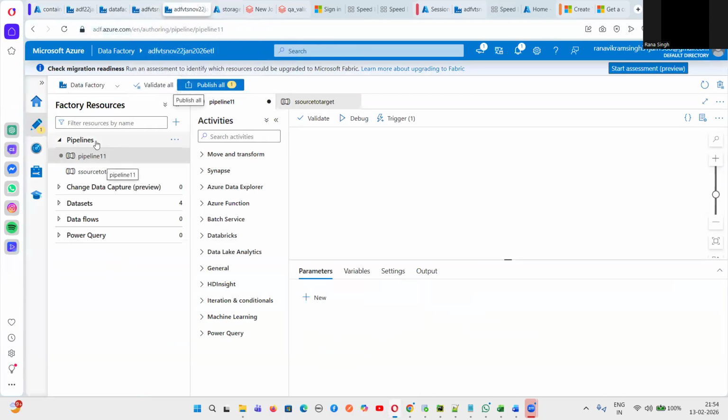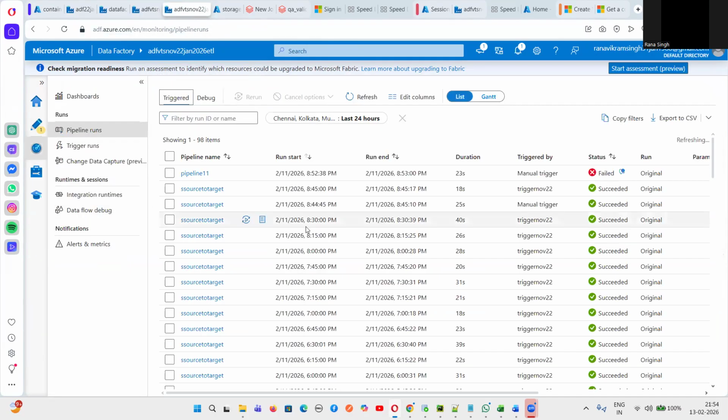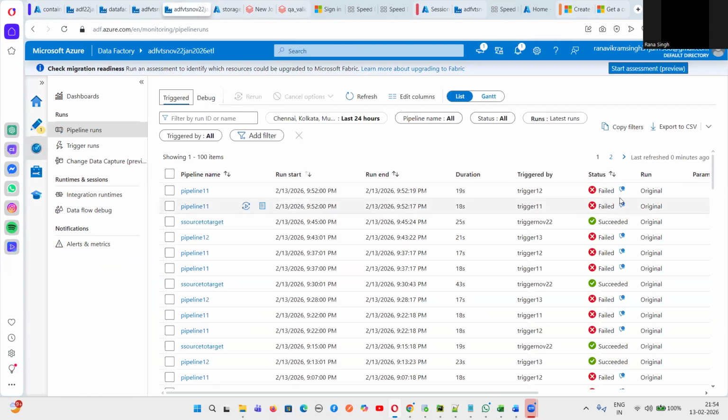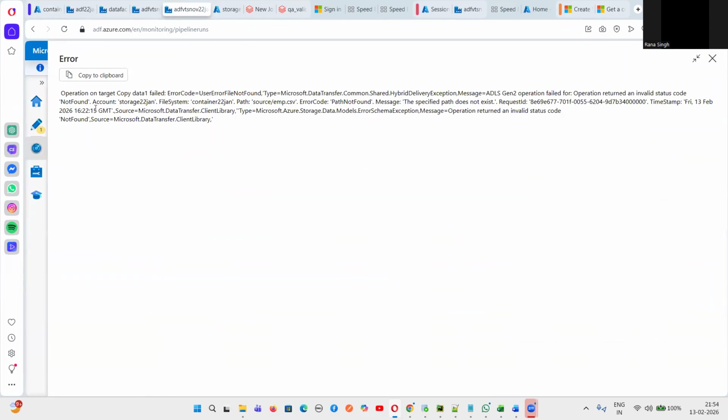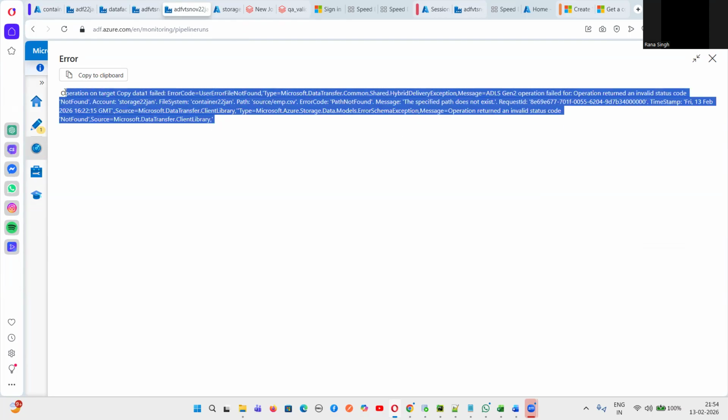Let's suppose I go to the monitor section and let me just see, suppose this has failed. So now what do you do as a test engineer? What will you tell? I will go to this error log and try to analyze it. Let's suppose: operation target copy one, error code, user error, file not found. Then I will try to analyze this error code and get some understanding. If I get some understanding, it's fine.